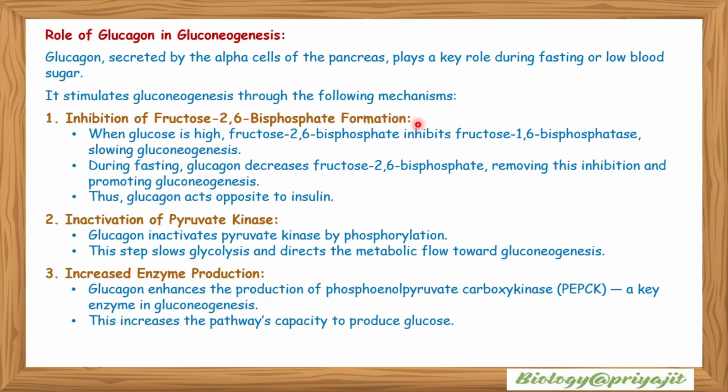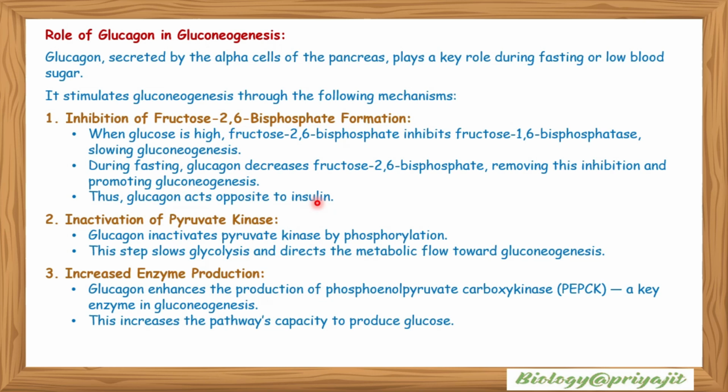Inhibition of fructose 2,6 bisphosphate formation. When glucose is high, fructose 2,6 bisphosphate inhibits fructose 1,6 bisphosphatase, slowing gluconeogenesis. During fasting, glucagon decreases fructose 2,6 bisphosphate, removing this inhibition, promoting gluconeogenesis. Thus, glucagon acts opposite to insulin.